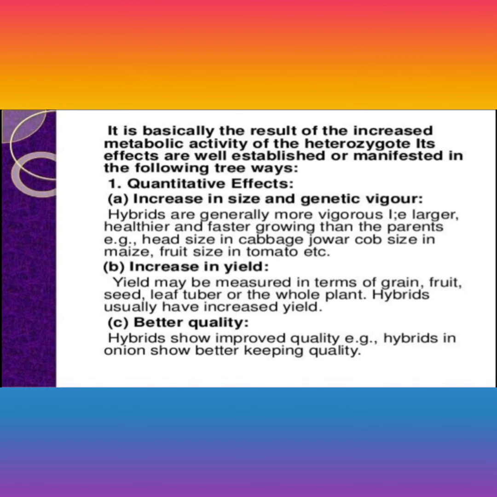Hybrids are generally more vigorous, larger, healthier, and faster growing than the parents. For example, the head size of cabbage, the cob size of maize, and the fruit size of tomato are larger than in the parents. Hybrids show an increase in yield, which may be measured in terms of grain, fruit, seed, leaf, tuber, or the whole plant. Better quality: hybrids also improve quality over the parents. For example, hybrid onion shows better keeping quality.